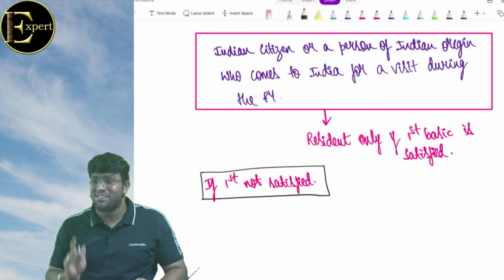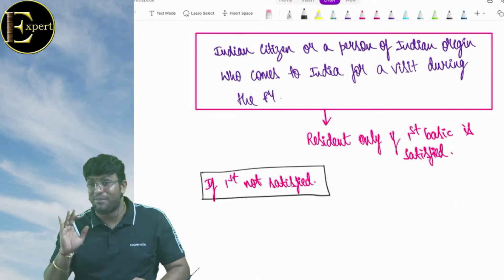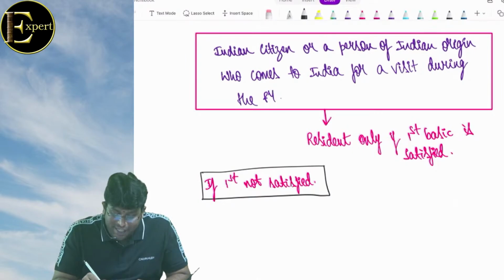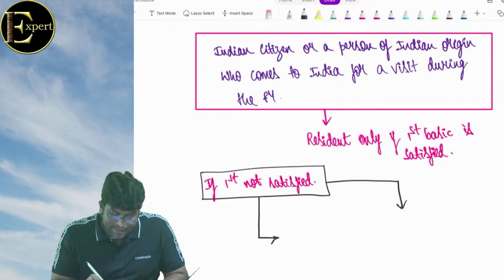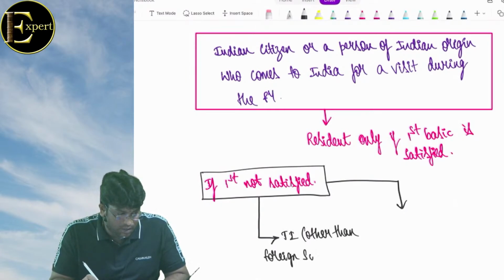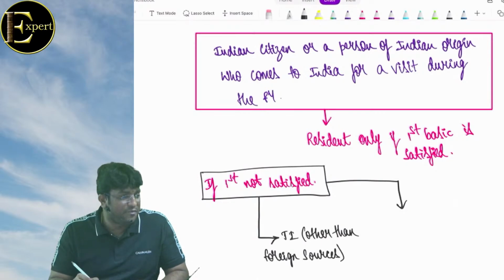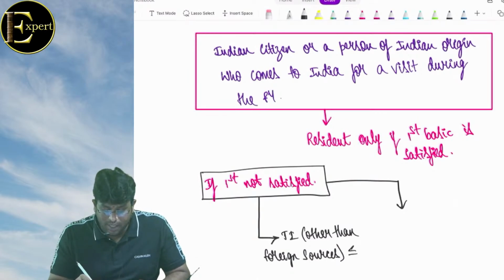If the first condition is not satisfied, brother, the story does not end. If the first condition is not satisfied, we will look at two scenarios. Scenario number 1: total income other than foreign sources does not exceed 15 lakh.